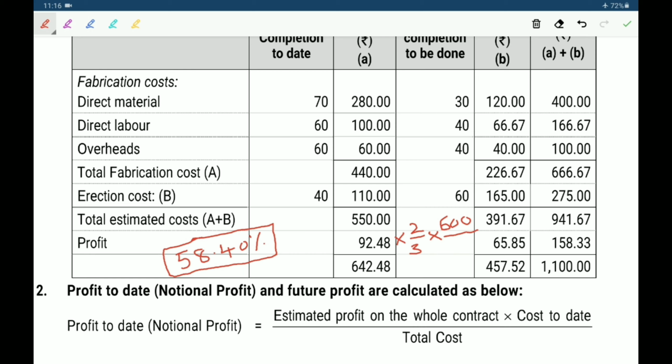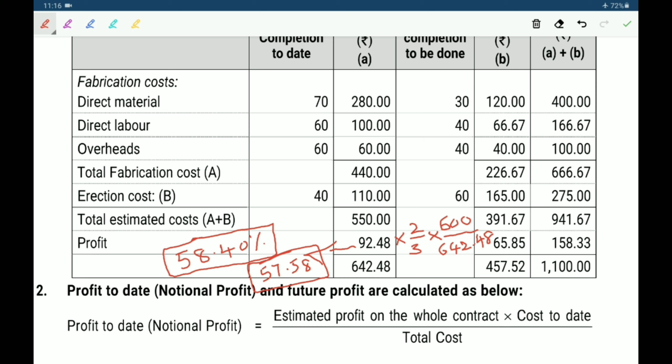We know work certified is 642 lakh 48,000. We can get the profit transferred to profit and loss account. How much? 57 lakh 58,000. This is the profit transferred to profit and loss account. This is our answer.